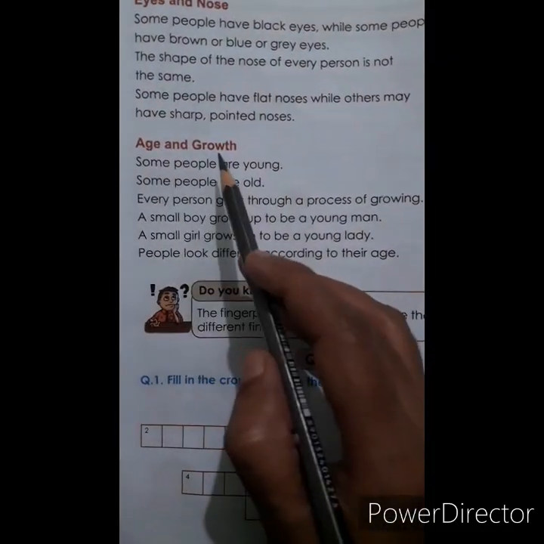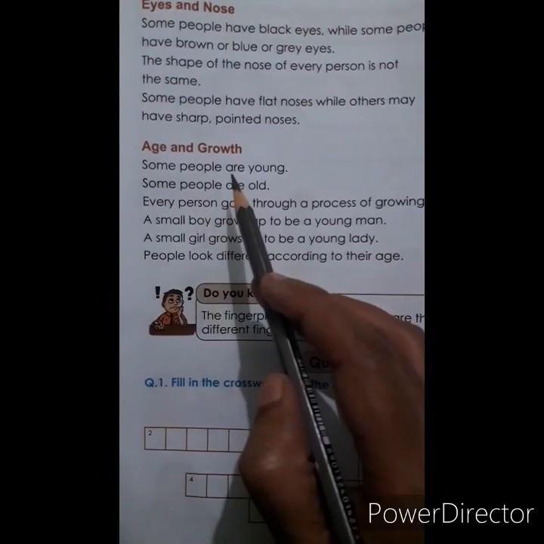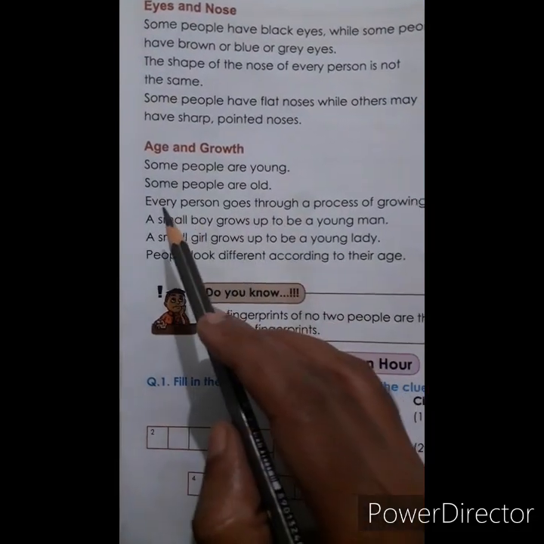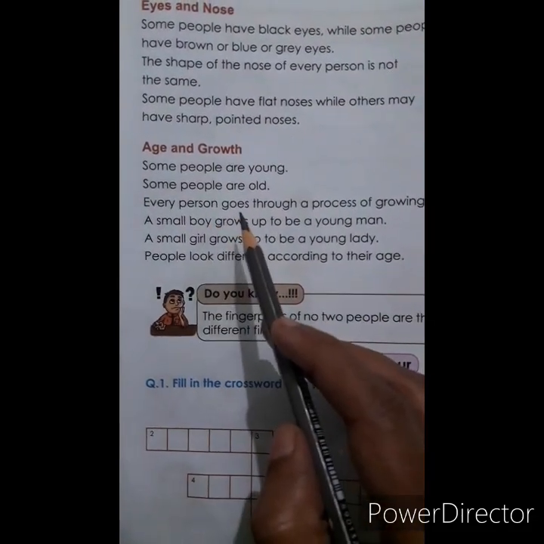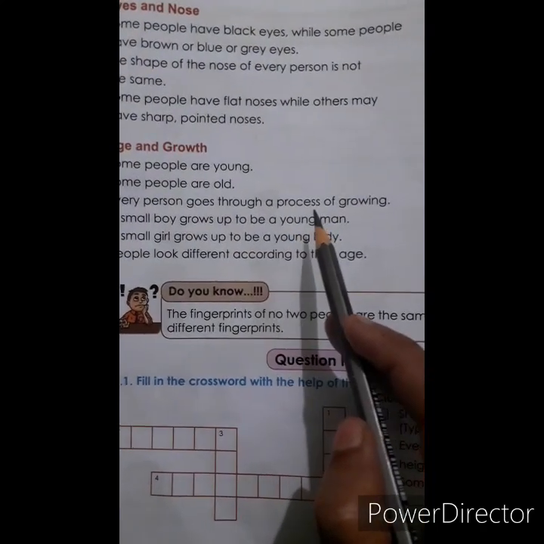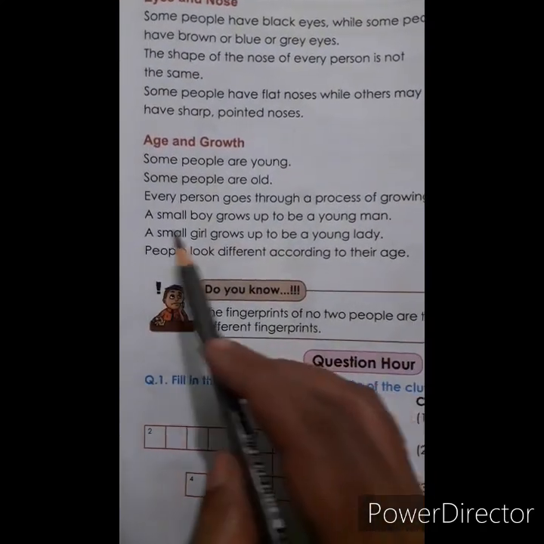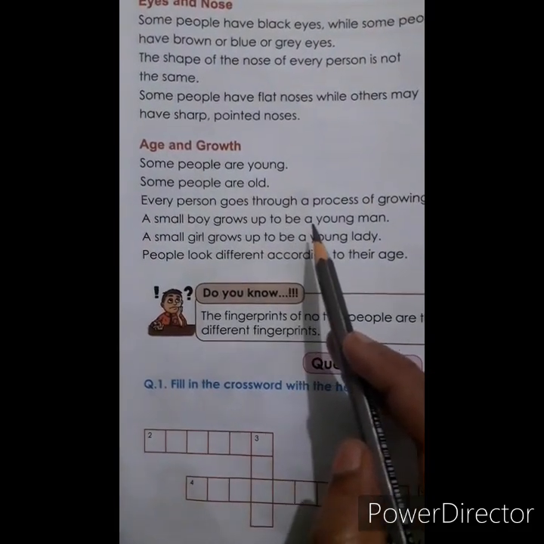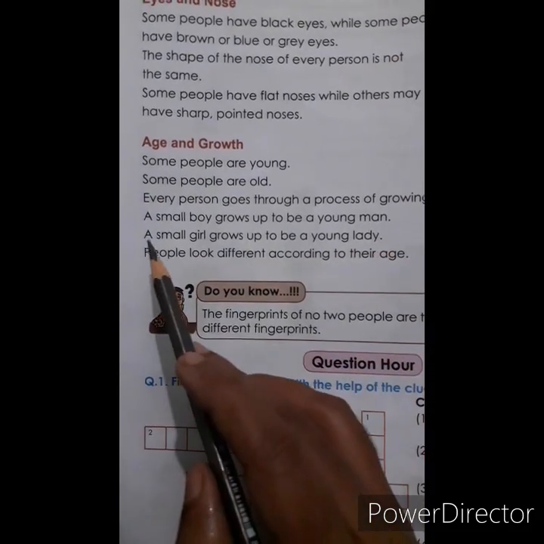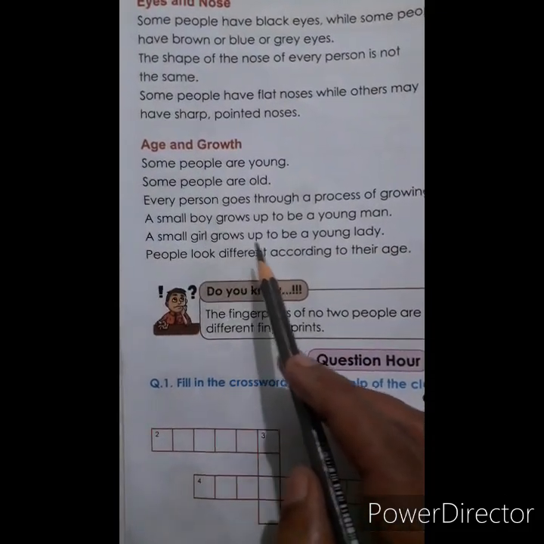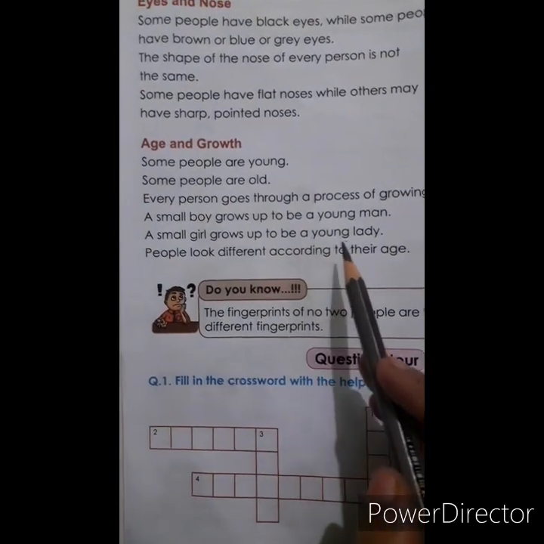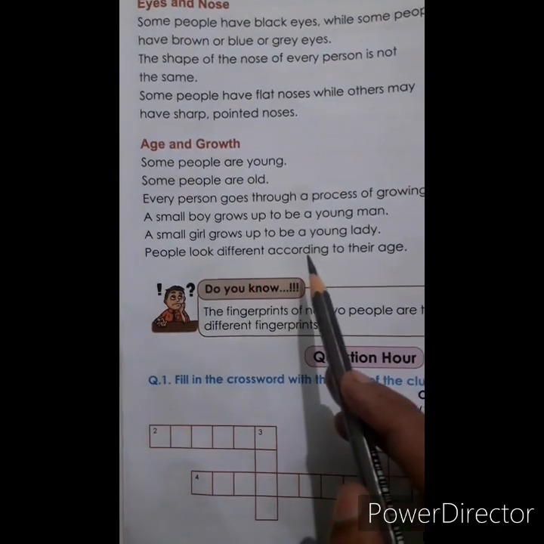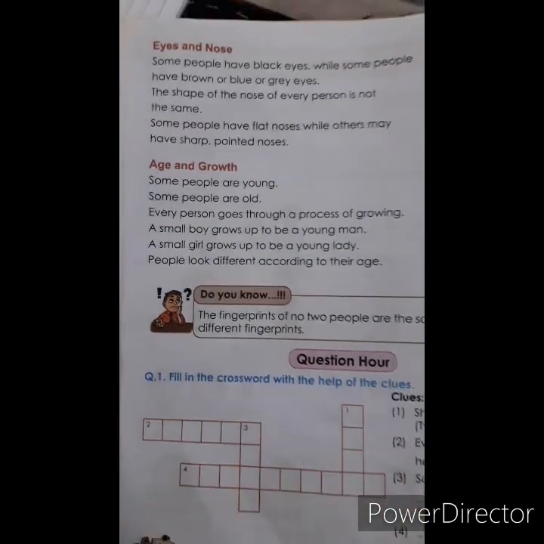Age and growth. Some people are young. Some people are old. Every person goes through a process of growing. A small boy grows up to be a young man. A small girl grows up to be a young lady. People look different according to their age.